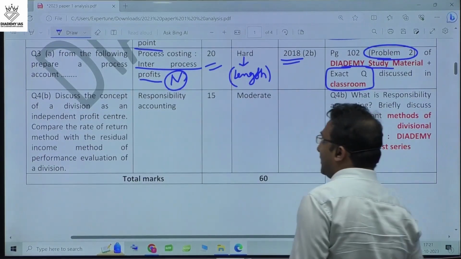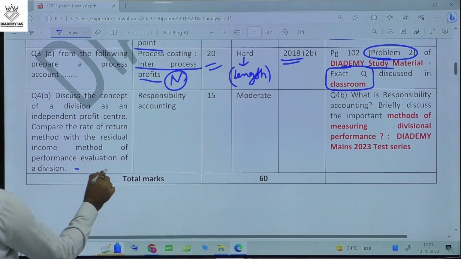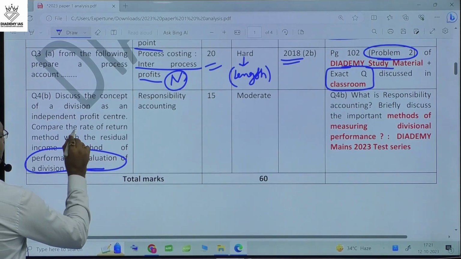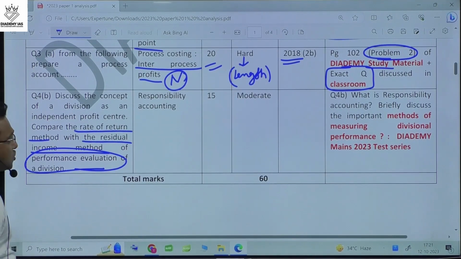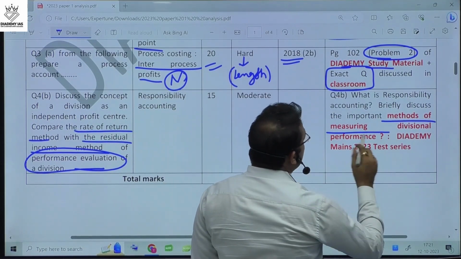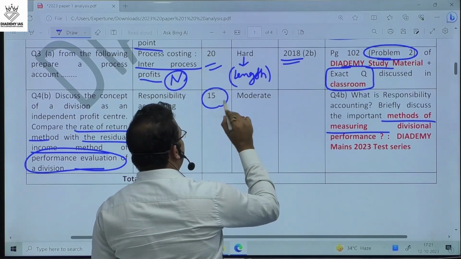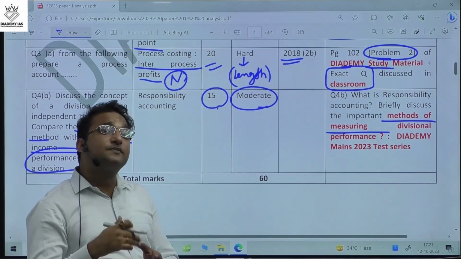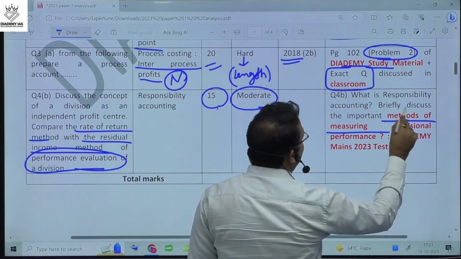Question number 4B was a theoretical question, about the performance evaluation of a division. They asked about very specific methods, the rate of return method and the residual income method. These are methods of divisional performance. This question was 15 marks in the exam, and of moderate difficulty because normally they ask about methods in general, but they don't name a specific method. This time, they have pointed out the specific methods.